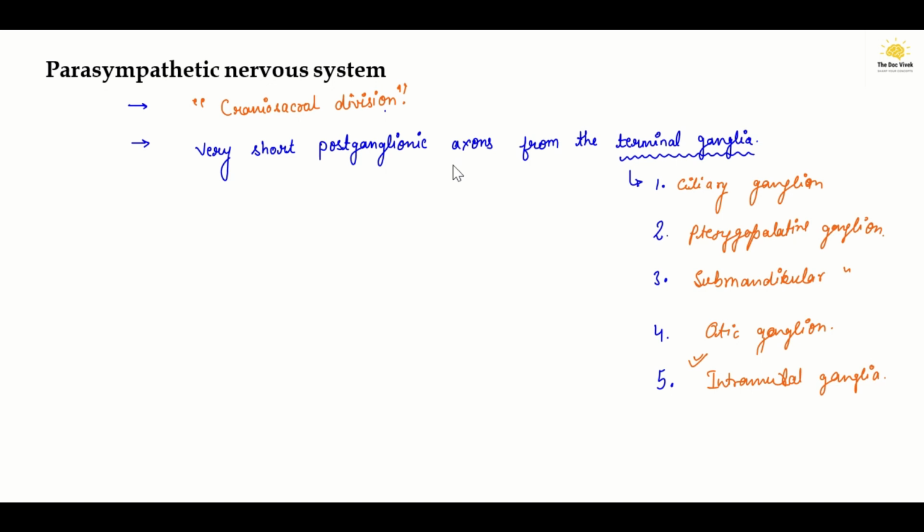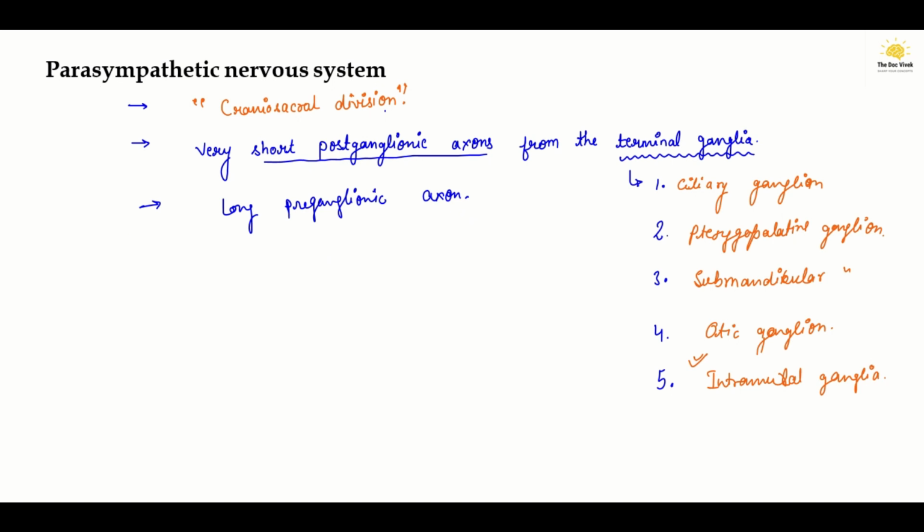That's why the preganglionic axons of the sympathetic nervous system were very short, whereas in the parasympathetic nervous system you will see very long preganglionic axons, and very short postganglionic axons.